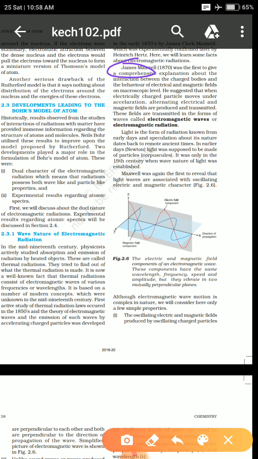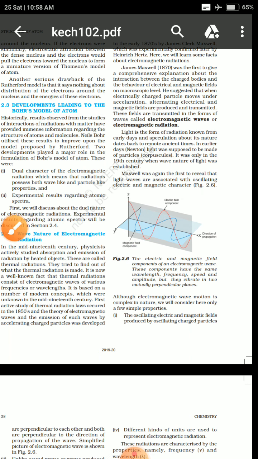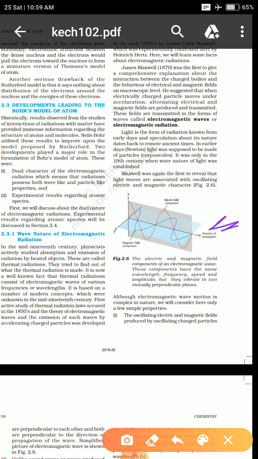He was the first to explain that a charged particle has both electric and magnetic field lines present in it, and the waves present were known as electromagnetic waves or electromagnetic radiation. Okay, it's been given with the help of a graph about the electromagnetic radiations.